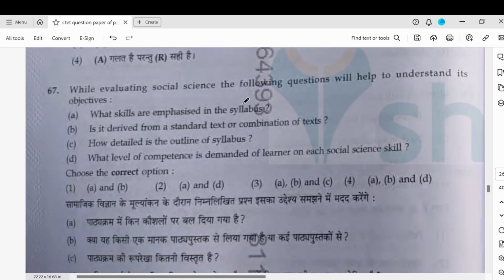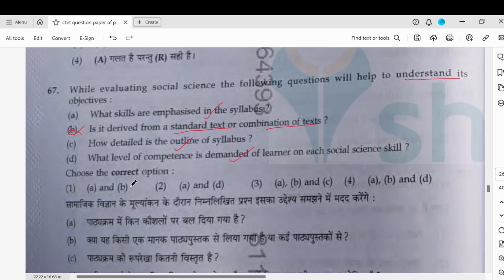While evaluating social science, the following questions will help understand its objectives. So the skills in the syllabus will definitely be needed. Is it derived from a standard text or a combination of text? So, will it help in understanding the objectives? I don't think this will help. Detail of the syllabus, as in how deep you want it to go, may or may not help. Level of competence which you derive from them. So this will help. A and D definitely have to be there.